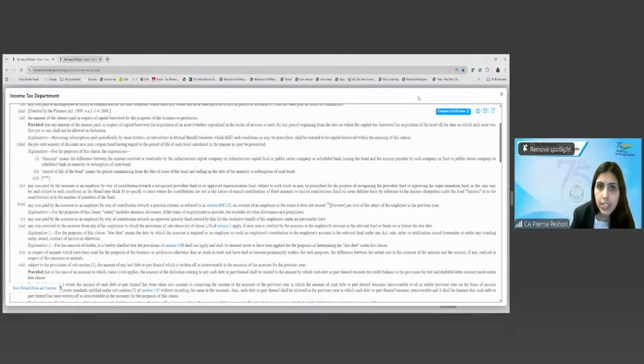Yes. So 36(1)(iva) provides the restriction of up to 14%. However, if you provide the contribution to any unrecognized provident fund, then it will not be allowed as the deduction. Clear? Any questions, any doubt? Okay, the excess will be disallowed over here. Fine. Let us move further then.